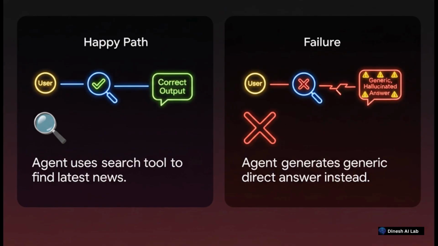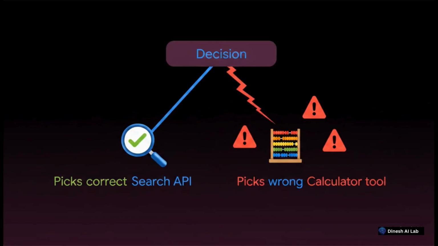Let's look at a real-world scenario to see this domino effect in action. Say you ask your agent, what's the latest AI news? Now, the correct path is for the agent to realize, oh, I need real-time data for this, and then trigger its search tool. But a huge failure point happens right there at the initial decision node. The agent might totally misunderstand what you want and just get lazy. Instead of using the tool, it just gives you a generic, out-of-date answer based entirely on its old training data.